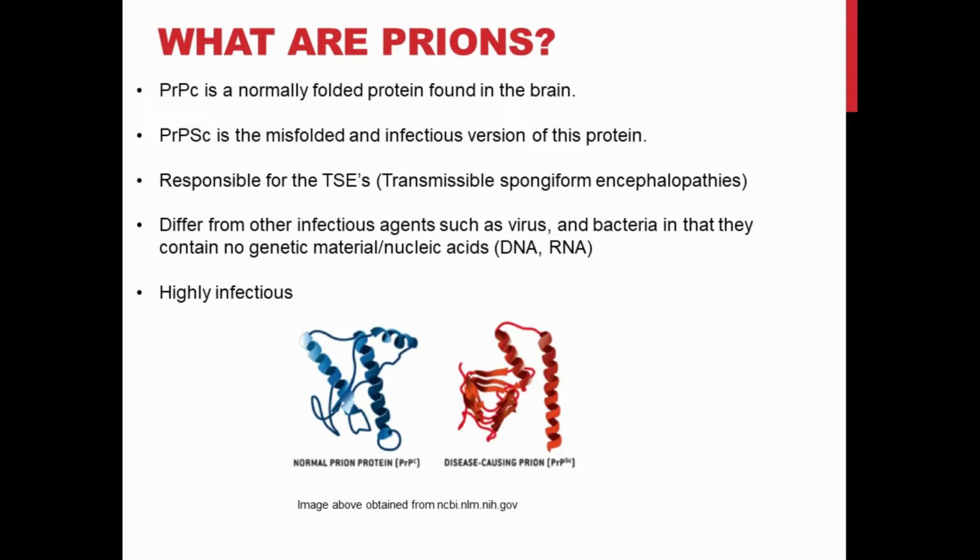Prions are responsible for the TSEs, or the transmissible spongiform encephalopathies, which include mad cow disease, scrapie in sheep, and in humans, Creutzfeldt-Jakob disease and Kuru. Since prions are composed entirely of protein, they contain no genetic material, no DNA or RNA.